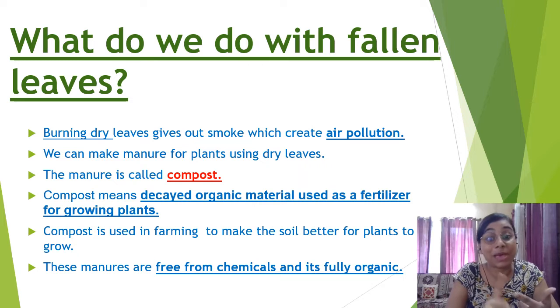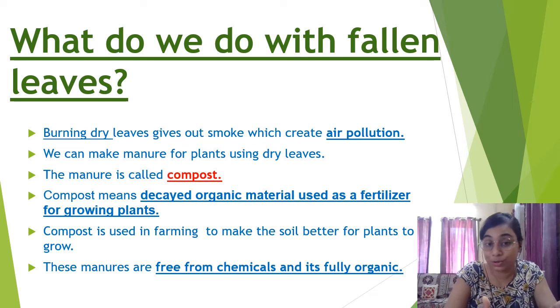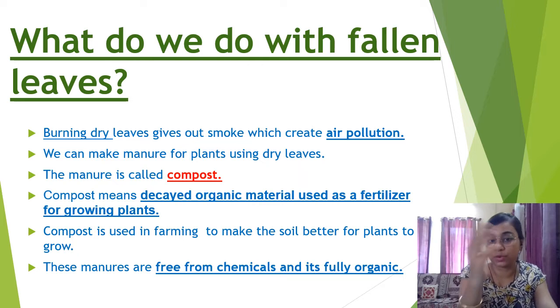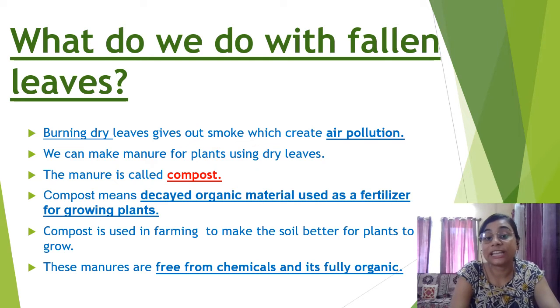We can make manure for plants using dry leaves. The manure is called compost. So what do you mean by compost? Compost is decayed organic material used as fertilizer for growing plants. Compost is manure which we can give to plants so that they grow. Compost is used in farming to make the soil better for plants to grow.